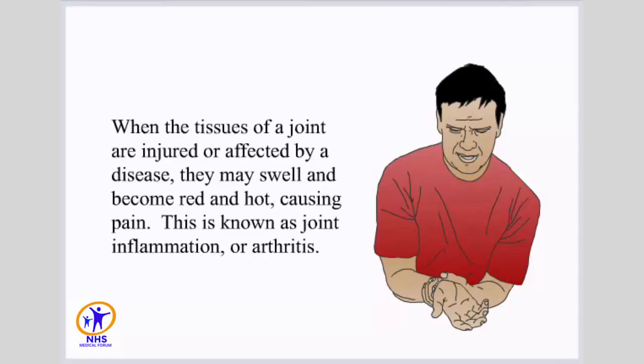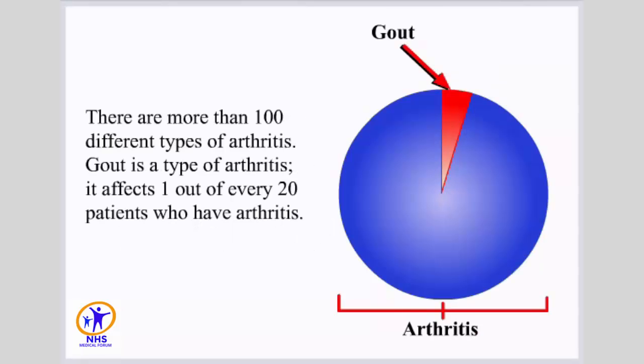When the tissues of a joint are injured or affected by a disease, they may swell and become red and hot, causing pain. This is known as joint inflammation or arthritis. There are more than 100 different types of arthritis. Gout is a type of arthritis. It affects 1 out of every 20 patients who have arthritis.